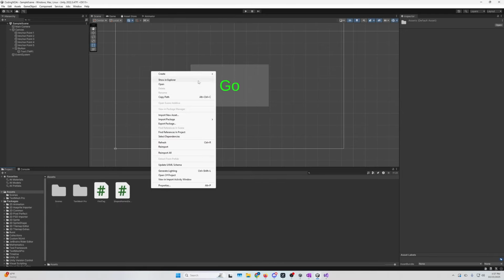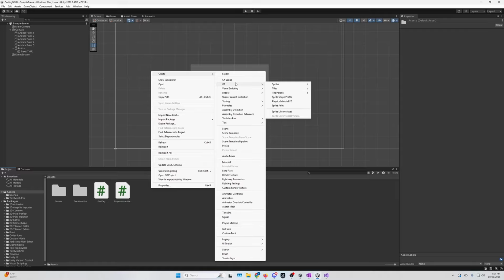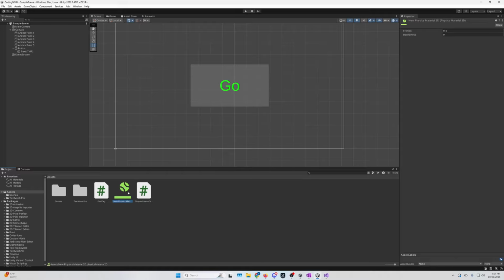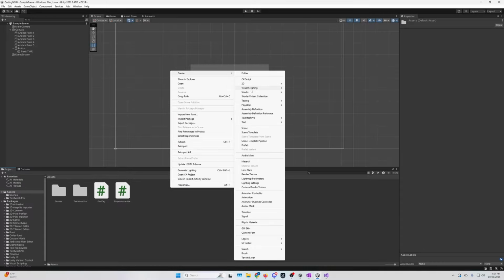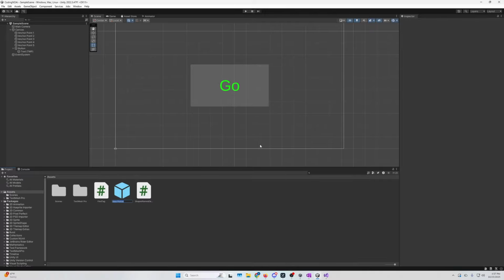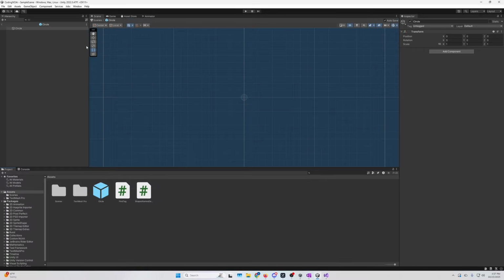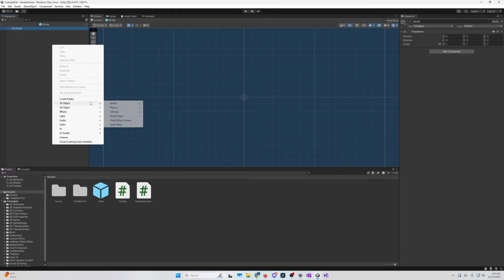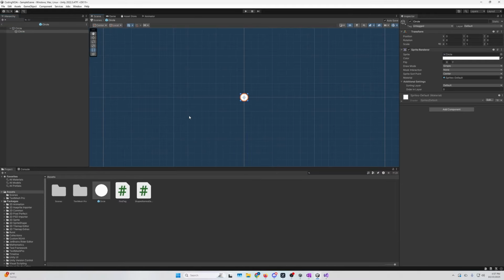So let's right click. We're gonna create. We are making a prefab. You can type in P. Oh, that did not work. Whoops. Where did the prefab hide? Here it is. Prefab. Let's call it circle. Let's double click it, open it up. So this is our circle. It's just an empty object. We're gonna right click. We are going to make a 2D object, a sprite, a circle. Boom, we got a circle.